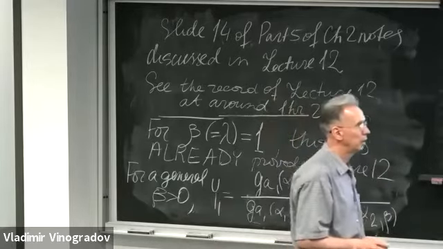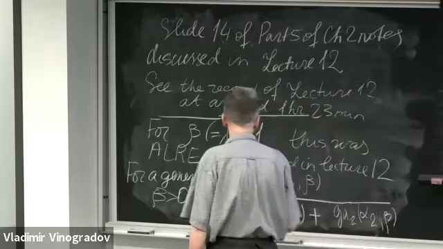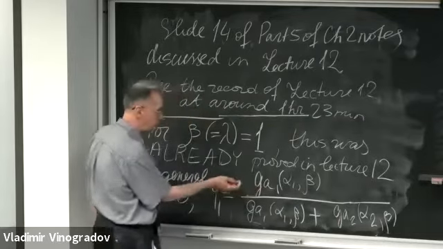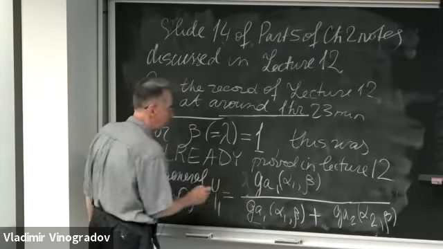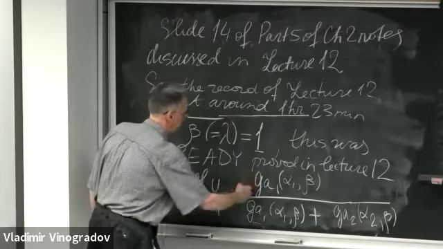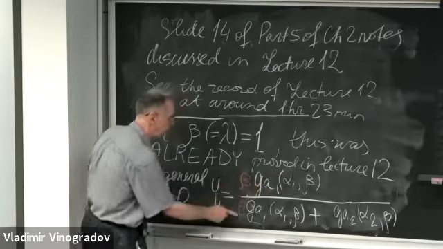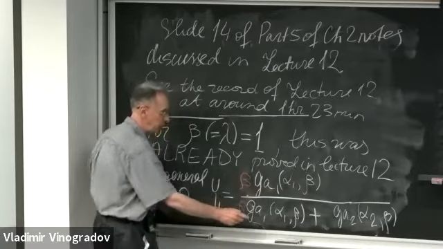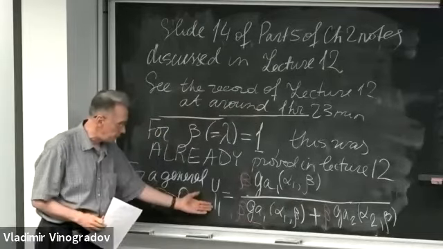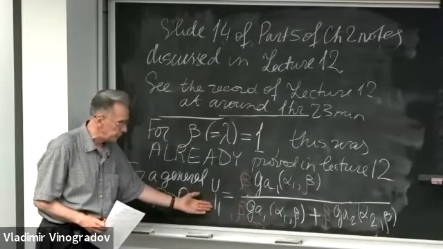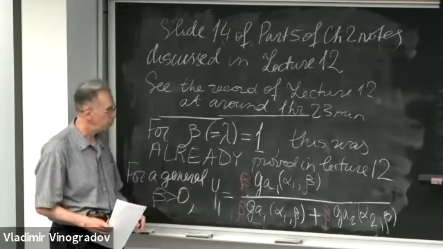And an obvious trick now is to multiply both numerator and denominator by the constant beta. So I have beta here, and then I have the factor of beta here and there. Okay, so y1 can be rewritten in such a form.